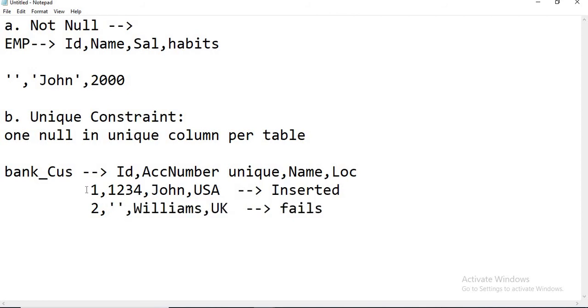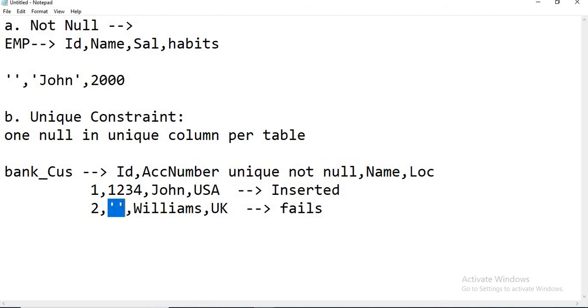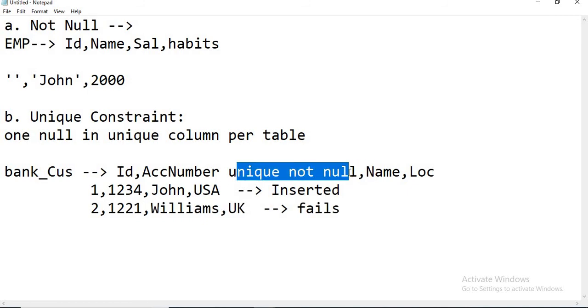Then you might ask, how do I identify this customer? So that time I am going to say this account number is unique and not null. I'll talk about it technically later, I'm just keeping it like this, unique and not null. If I keep unique and not null, then this cannot be null. I have to put some number. I'll talk about this combination later. So this is about the unique constraint.